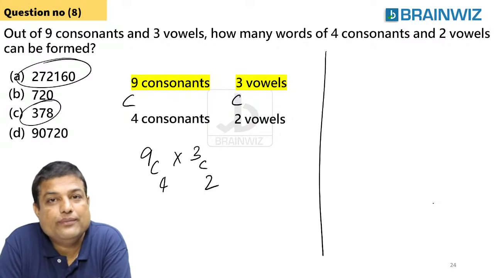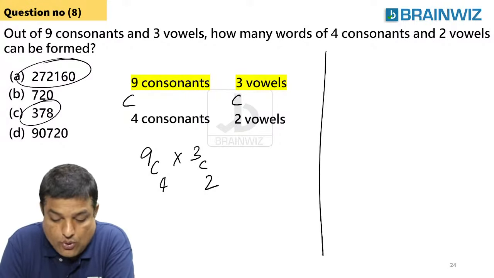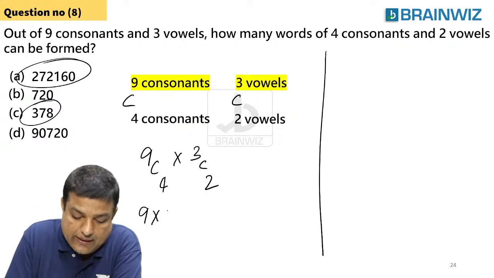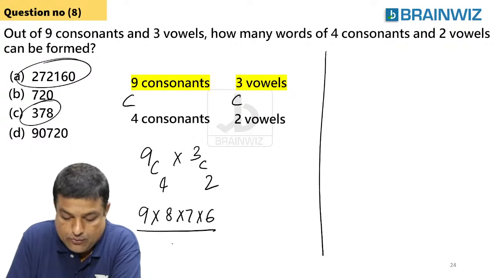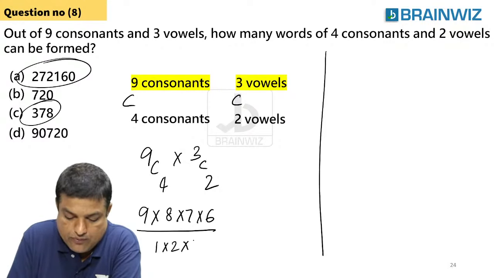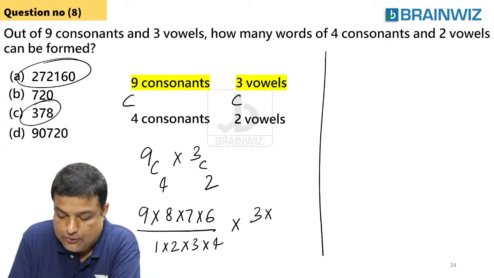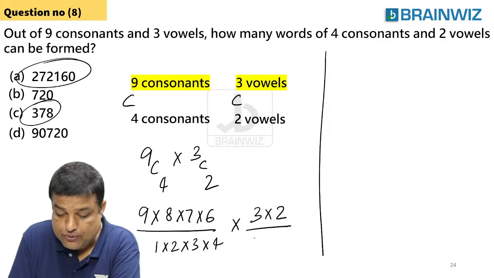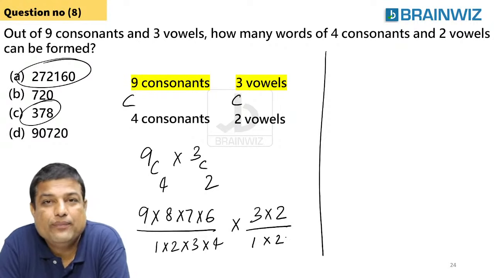Are you understanding, everybody? Clear? That's good. So let's try to see here 9 into 8 into 7 into 6 divided by 1, 2, 3, which we have learned in our lower classes. Into 3C2 is 3 into 2. As this is combination, we are supposed to divide by 1 into 2. You all know that. Clear?